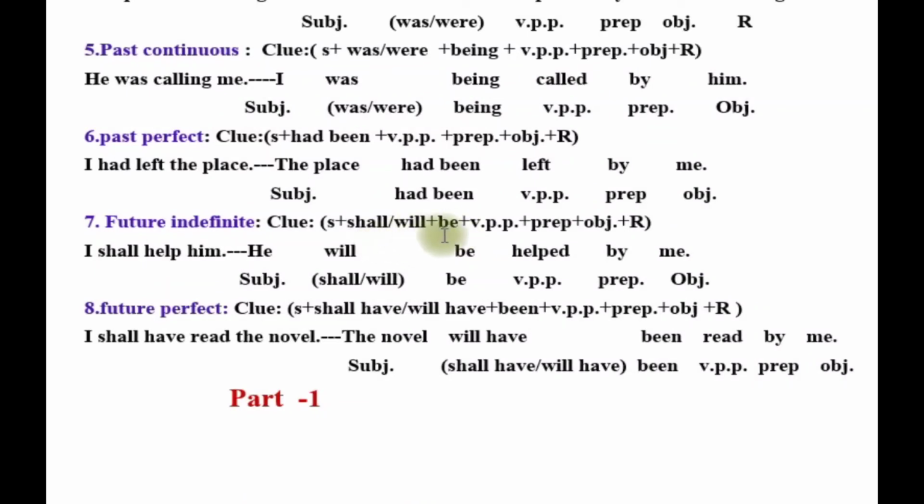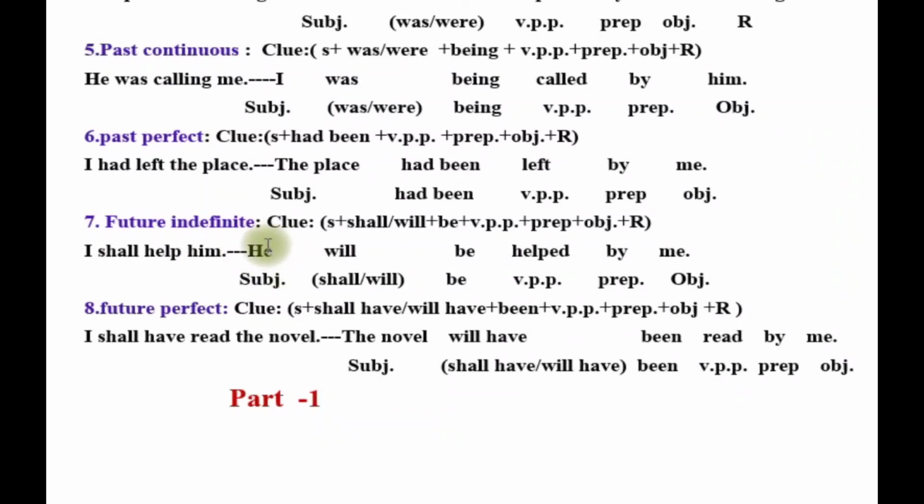Future indefinite. Here is given future indefinite: subject, shall or will, and in this case be will be placed after shall or will. Verb past participle, preposition, object and remaining. So here is given: he will be helped by me. The object form of he is him here. So it will be the subject of passive.